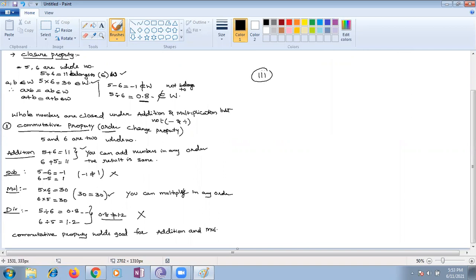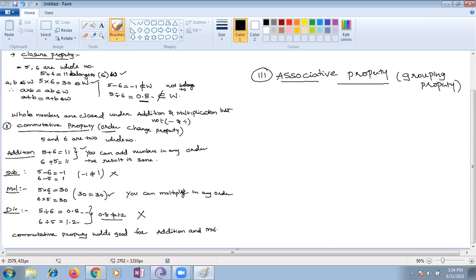Associative property is nothing but... Children, are you able to see my screen? Yes, ma'am. Associative property is nothing but the grouping property. Association means grouping. In our apartments also there is an association, a community association. What is a community association? Grouping. It is the grouping property.